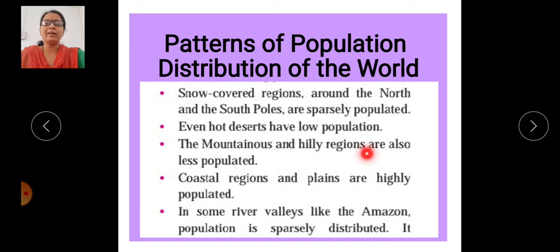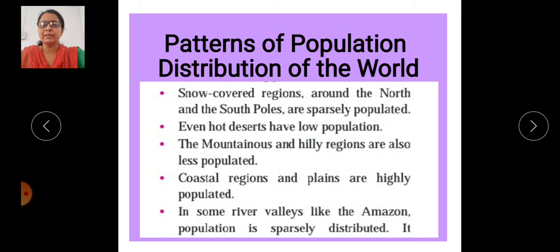Then the mountain and hilly regions also have less population. Mountain regions like the Rocky, Andes, and Himalaya have very low population density because of extreme height. That extreme elevation is responsible for extreme cold climate, ice cap regions, as well as forest areas. Then undulating land never supports agriculture and transportation development, and that's why there is less population. The coastal regions and the plains are highly populated.